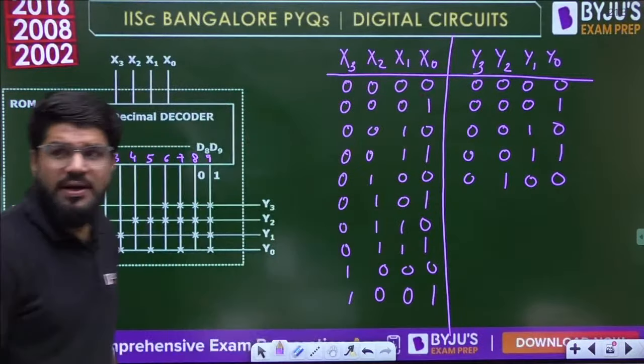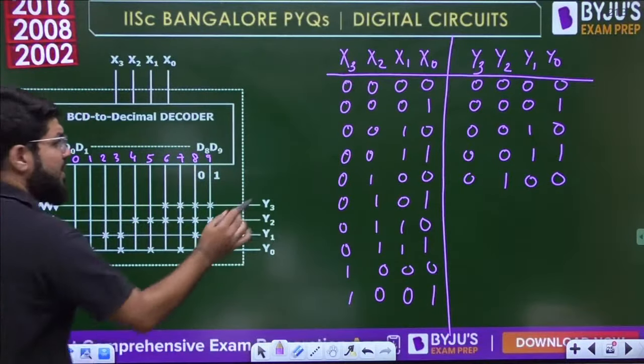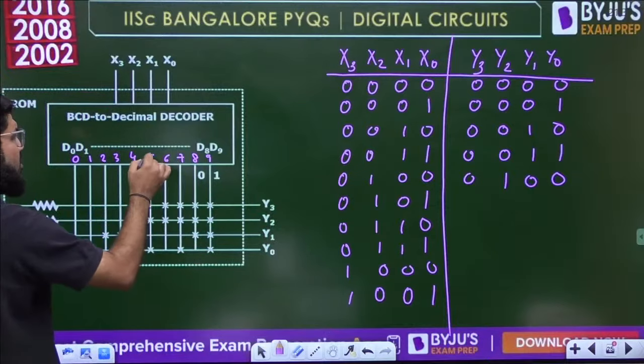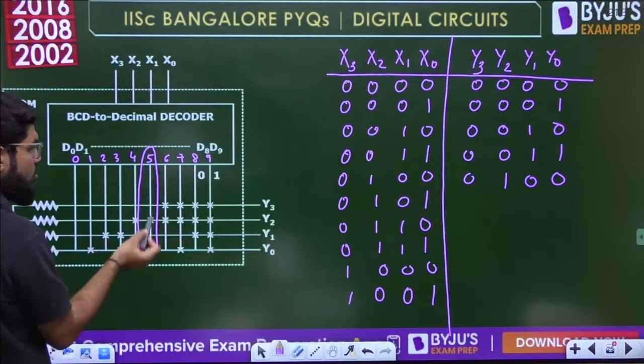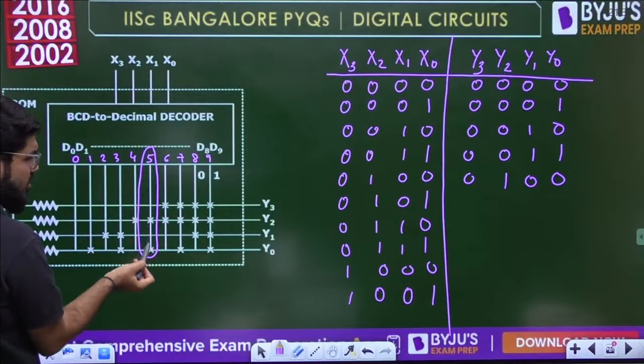Okay, this is also done: 0, 1, 0, 0. Till now it is the same. Next is 0, 1, 0, 1, which is 5. Okay, that is also replicating.